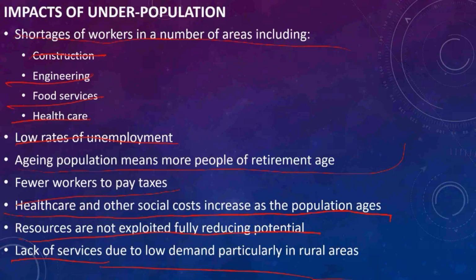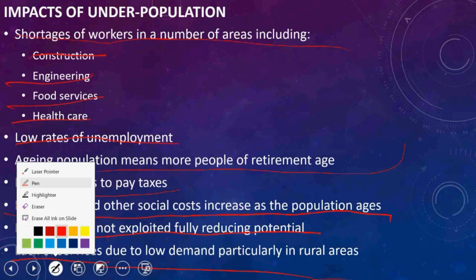So, first, the shortage of workers, low rates of unemployment, aging population meaning more people of retirement age, few workers to pay taxes, health and other social costs increase as the population ages, resources not fully used reducing potential, and lack of services due to low demand, particularly in rural areas.